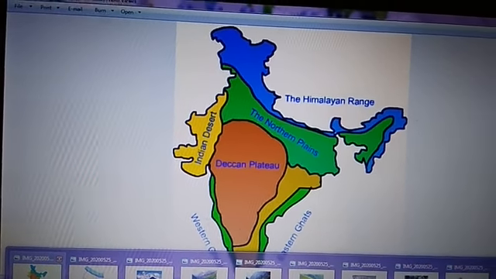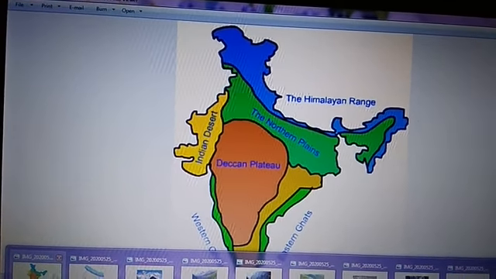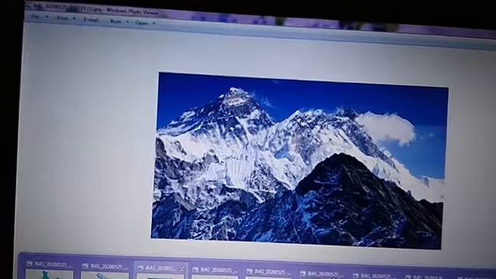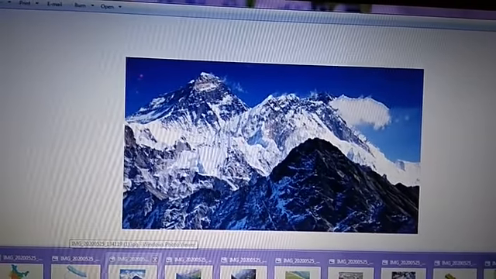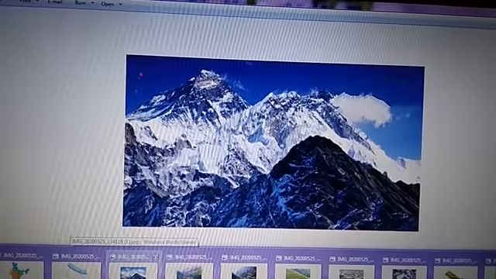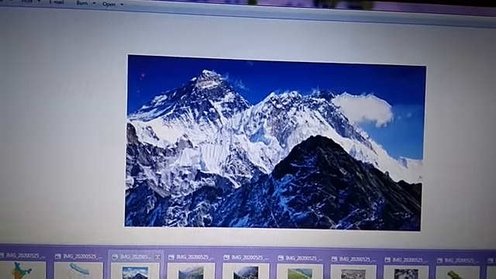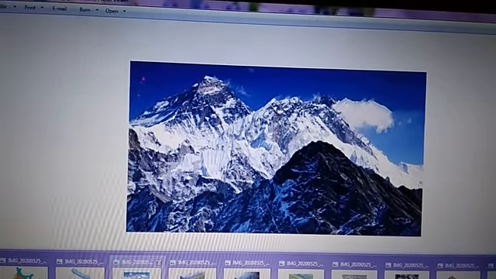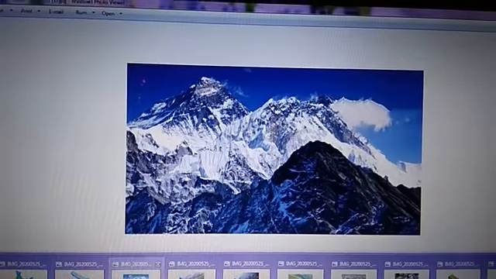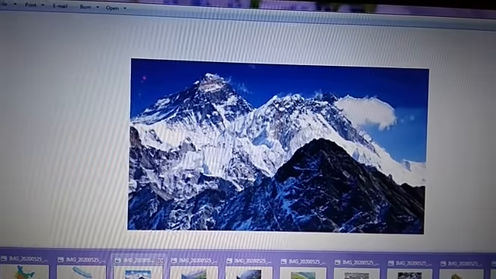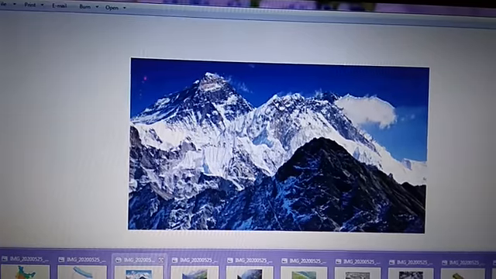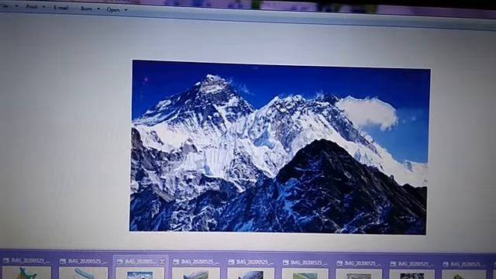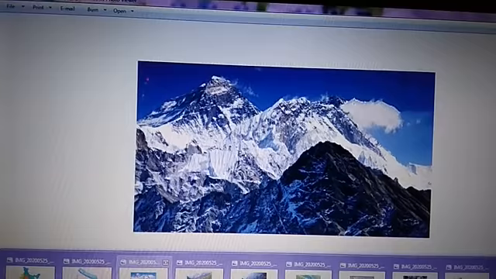Now what are mountains? First of all, what are mountains? Mountains are areas of land that have risen high above the surrounding area. So these are elevated pieces of land. These have risen above the surrounding areas, risen above the plains or plateaus, you can say.